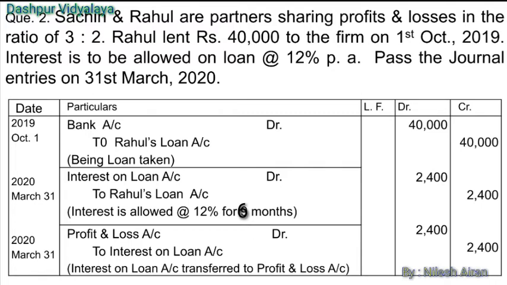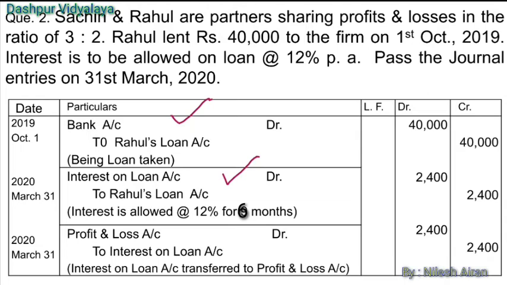So all three journal entries we can see. First of all, we have borrowed the money. So bank account debit to Rahul's loan account, being loan taken. Then the second entry will be passed for charging interest on loan. Interest on loan account debit to Rahul's loan account.